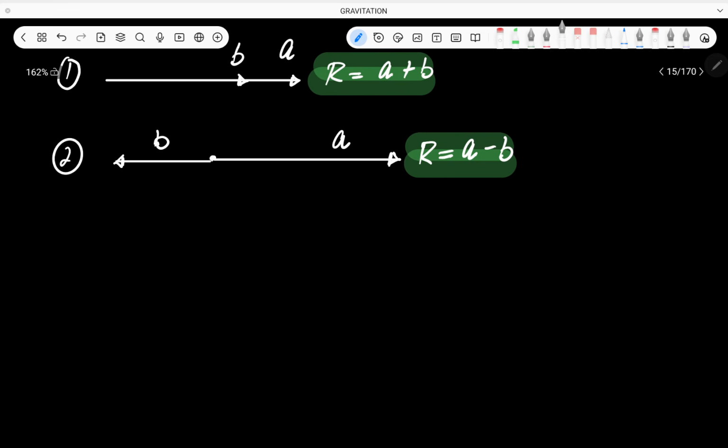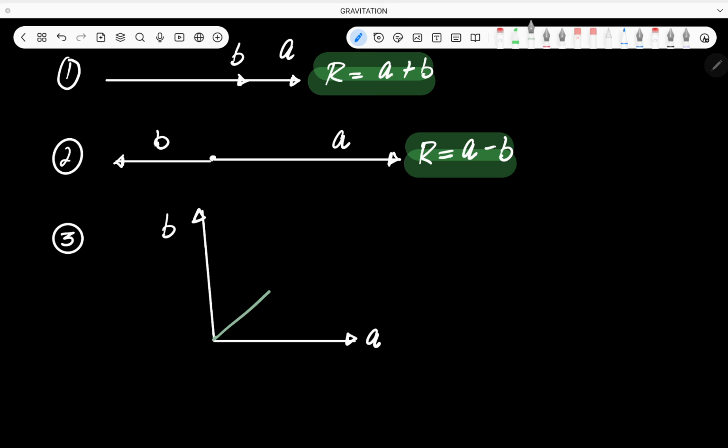Number three, there is one more special case, that is if there are 2 vectors which are mutually perpendicular. Like here we have one vector, vector A, and here we have another vector which is vector B. So the resultant will be along this direction.